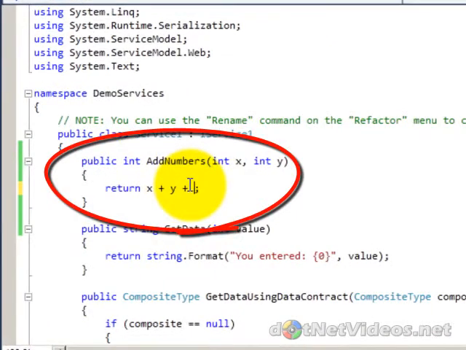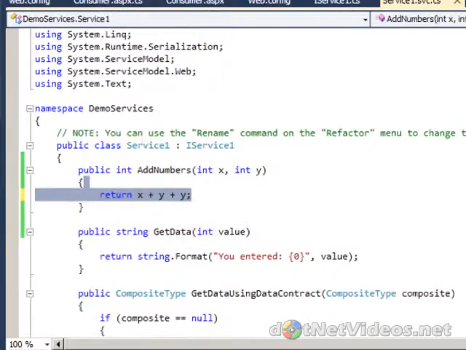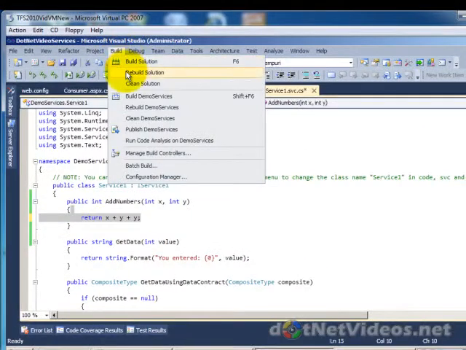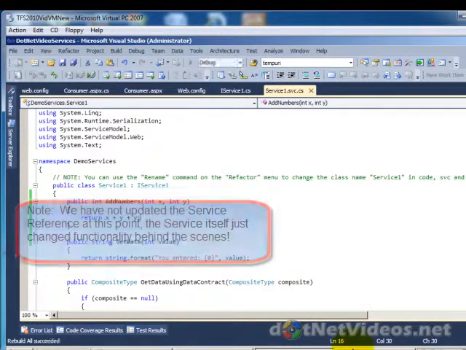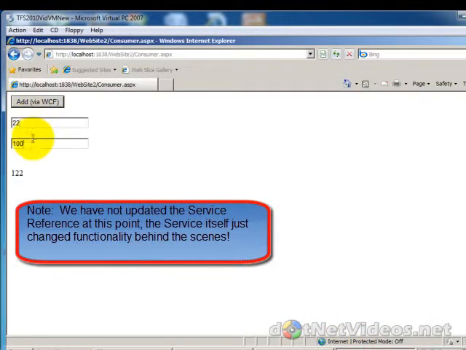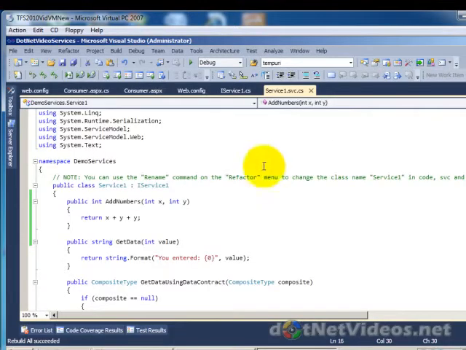You see that I have some functionality here, add numbers. If this was to change over on the service side, so let's say I just changed the implementation by adding Y twice there, I simply rebuild the service side. I'm not going to update the service reference at all. I'm just going to punch in, click the button, and you notice that I'm adding that Y now twice. 22 plus 100 does not equal 122, it's 222 now. The service changes in the background. I get the new functionality automatically by default here. I don't need to update the service reference, so to speak.